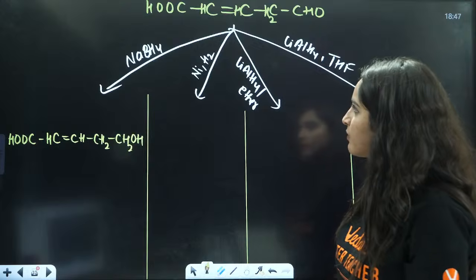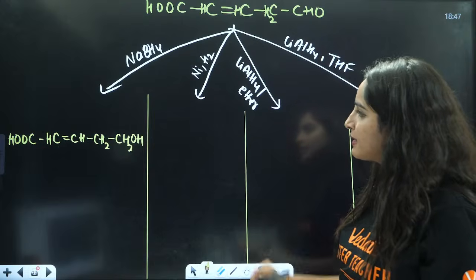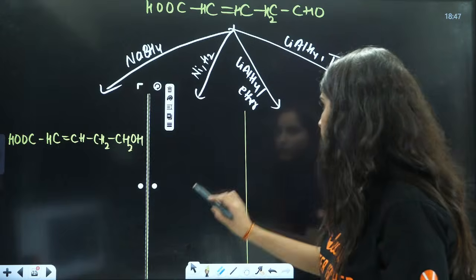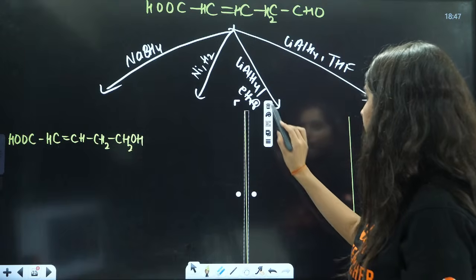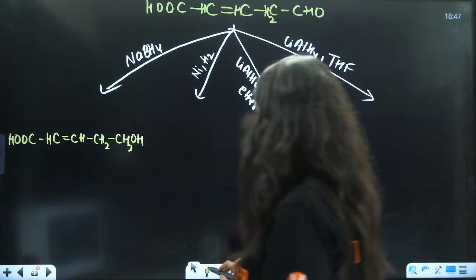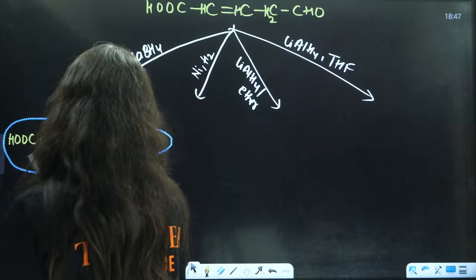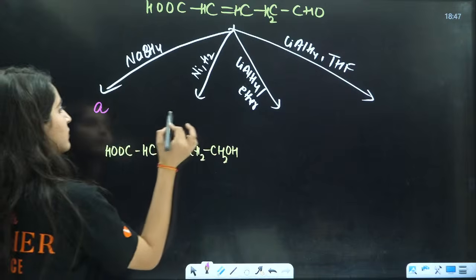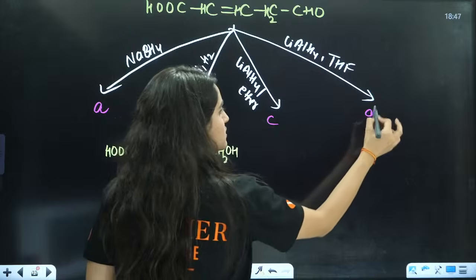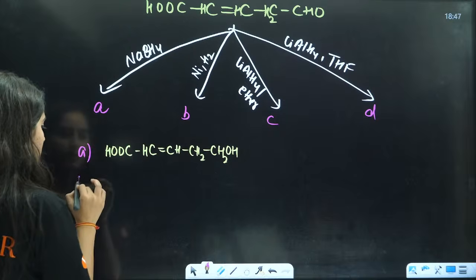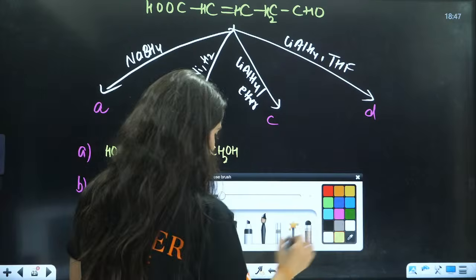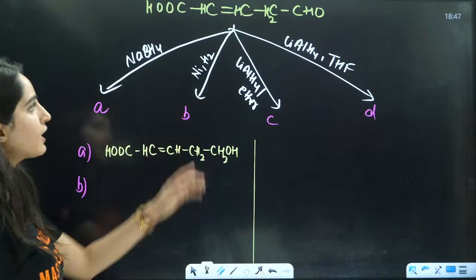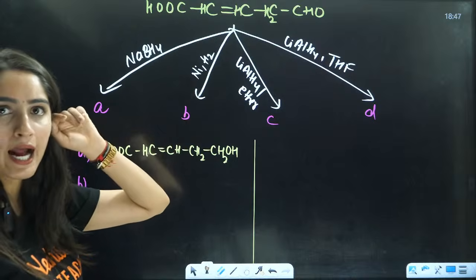What about the second one? In this case, I don't think it will be possible for me to write it like this, so what I'll do, I'll just mark it A, B, C, D. This is my A, this is my B, this is C, this is D. So the A option is this one. What is B? B will be when I say nickel and hydrogenation.